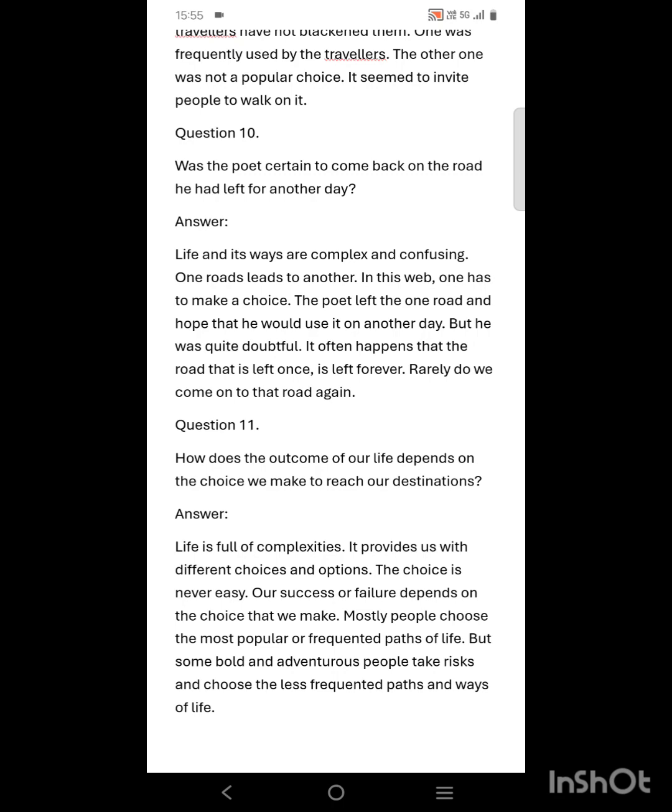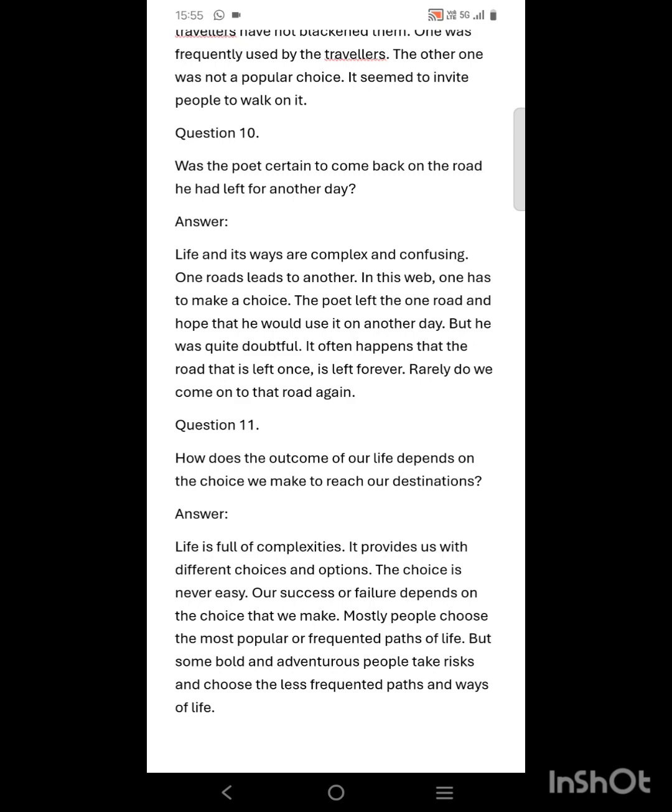You should have different, right? Something you deserve is the best, then you should have to make sacrifices also to deserve the best. But some bold and adventurous people take risks and choose the less frequented paths and ways of life.